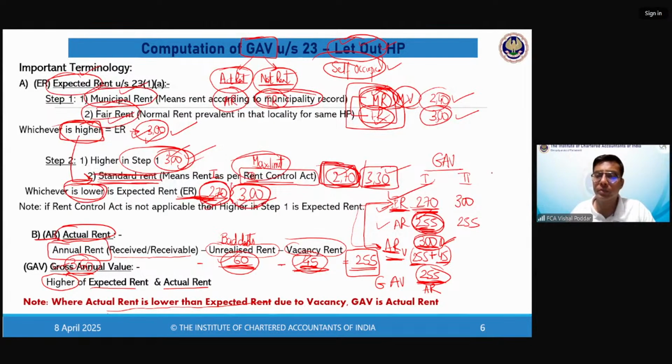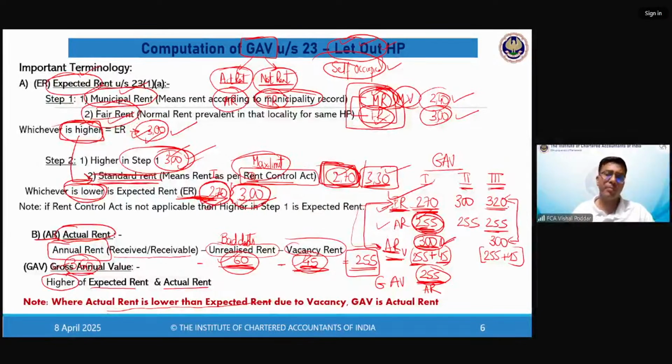Students, I hope this is clear. I'll take a few more case scenarios to make you understand this. Let us say in the third case scenario, my ER comes to 320. I'll explain the case 2 scenario later. Let me first take another case scenario where my ER is 320. Again, AR is 255. Again, ER is greater. What you will do? You will add the vacancy. How much does it become? 300. Now compare ER with ARV.